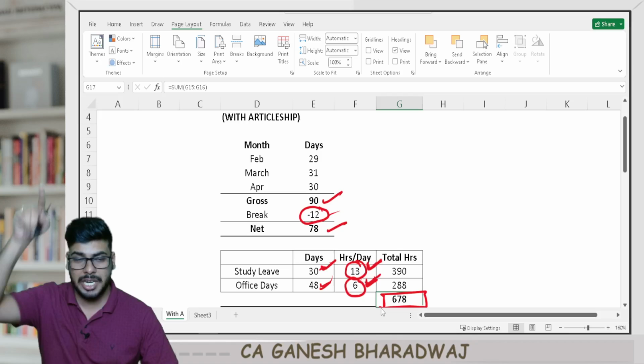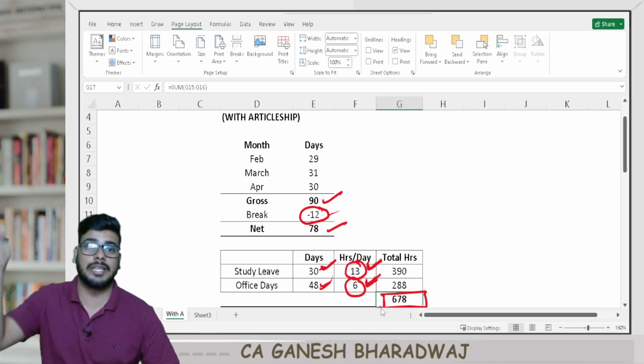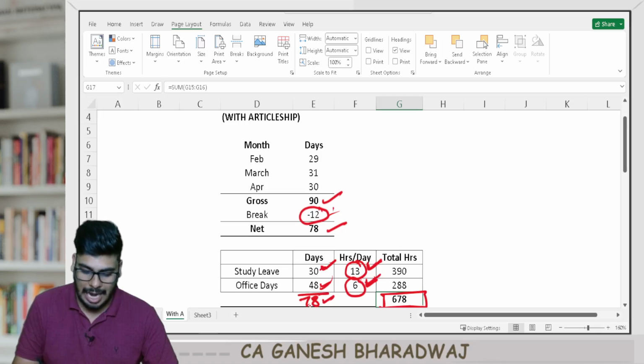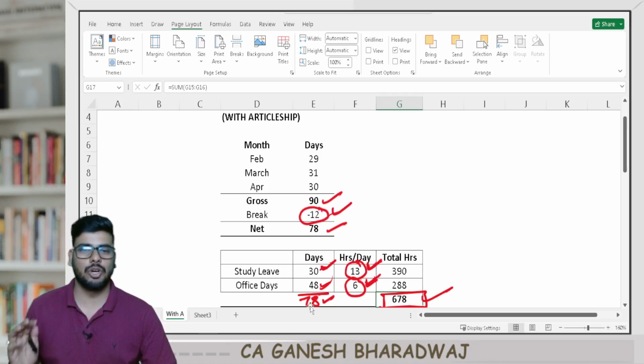12 days, that is weekly 1 day off. Also, I have considered whether you have office or you don't have office. Clear with this, guys? I have reduced these days. If you add up, you get 678 only here. Clear with this? This is after reducing this 12. So you have a total of 678 days, right?